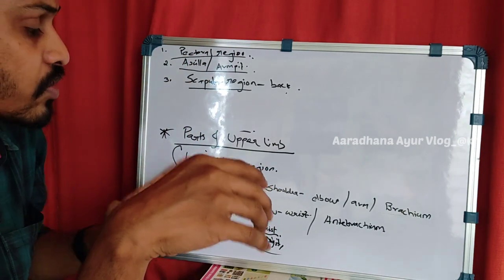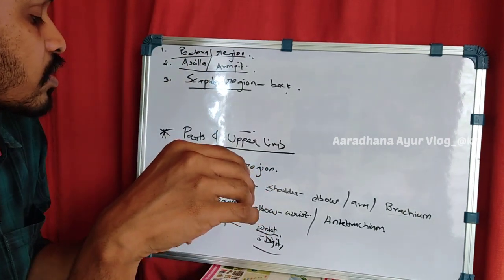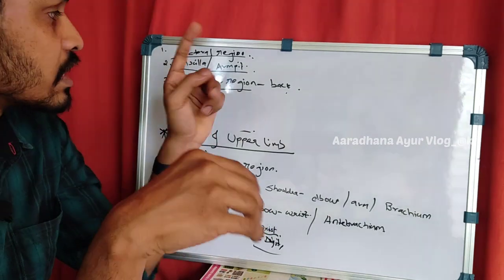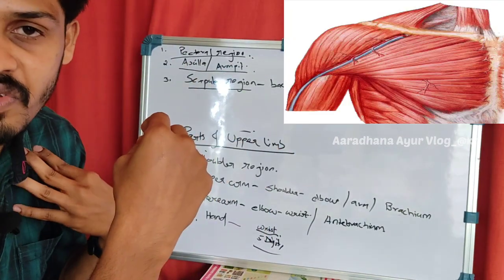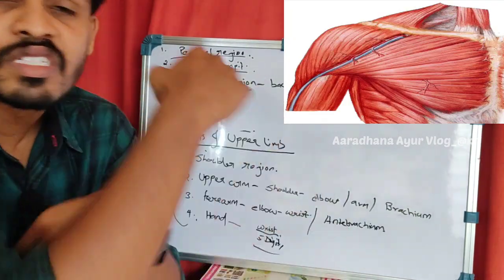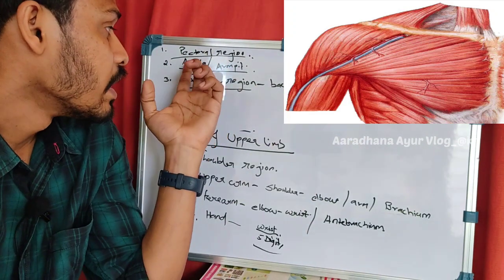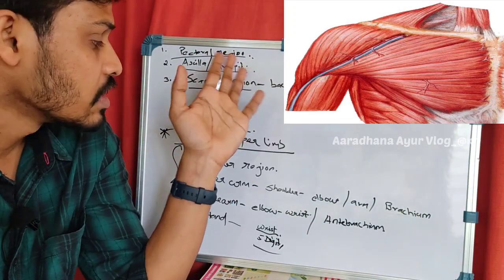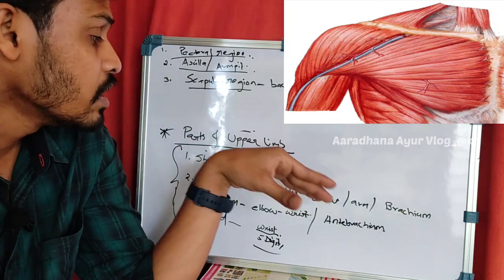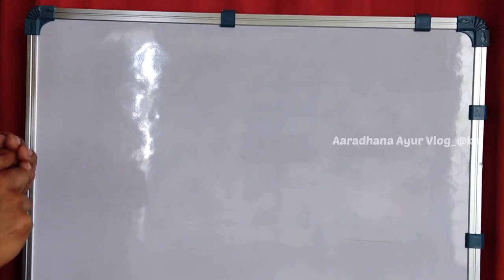So this shoulder region, when we subdivide or look further in the shoulder region, it comes the pectoral region, in the front side of the chest, and the scapular region, it is coming on the back. You can see the photo, and axilla is the armpit. So these are the regions, or some of the parts of the upper limb. So we have seen the parts of the upper limb.